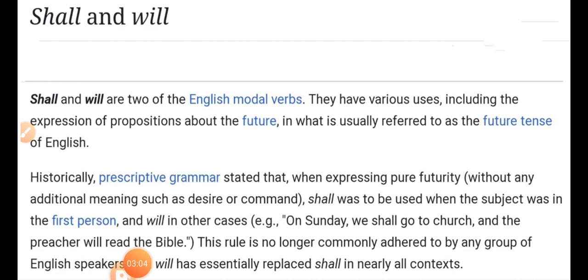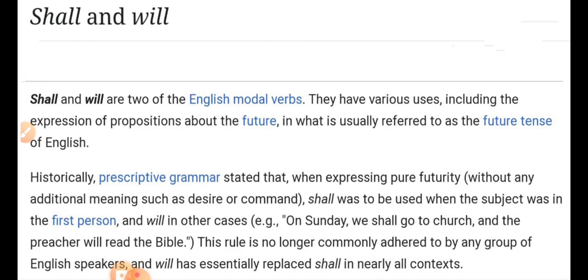But keep this in mind that shall and will are two of the English modal verbs. They have various uses, including the expression of propositions about the future in what is usually referred to as the future tense of English. Historically, prescriptive grammar stated that when expressing pure futurity without any additional meaning such as desire or command, shall was to be used when the subject was in the first person and will in other cases.